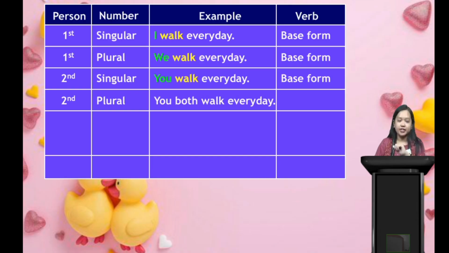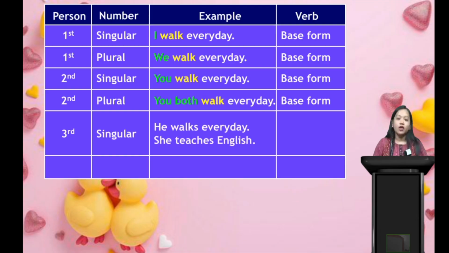You both walk every day. One is only you. With more than one is what? You both. Okay? You both walk every day. So walk is again in our base form. So we can write what? Base form here. Now next what can we learn? Now we will learn third person singular. Okay?